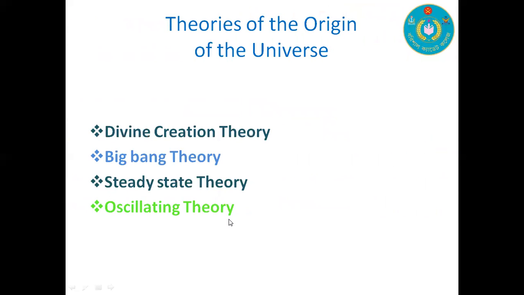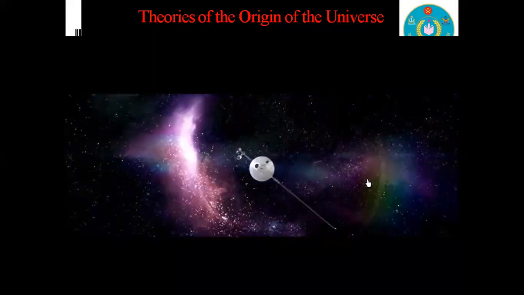Theories of the origin of the universe. We have 4 theories. Actually, three of them are based on scientific theory, and one is based on the divine creation theory, that is based on belief in mythology and religion. Okay, we are going to start the video.